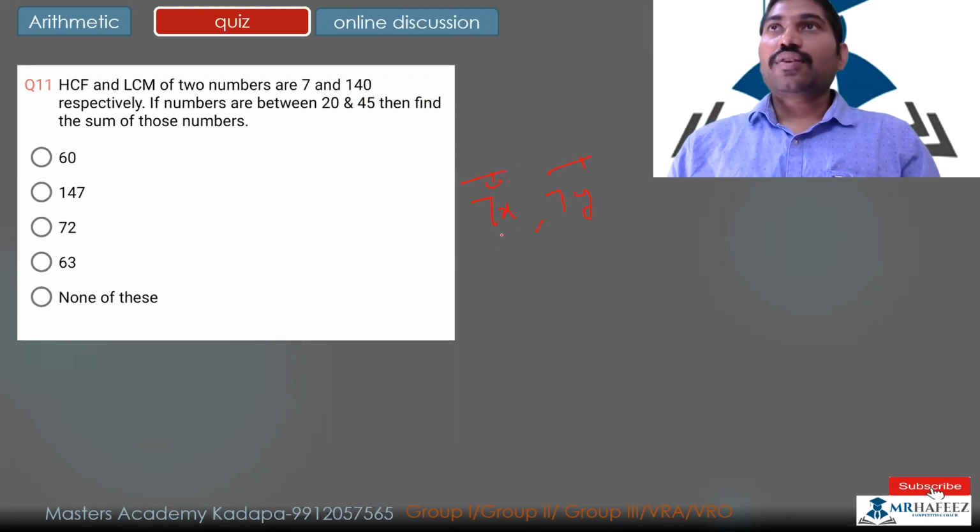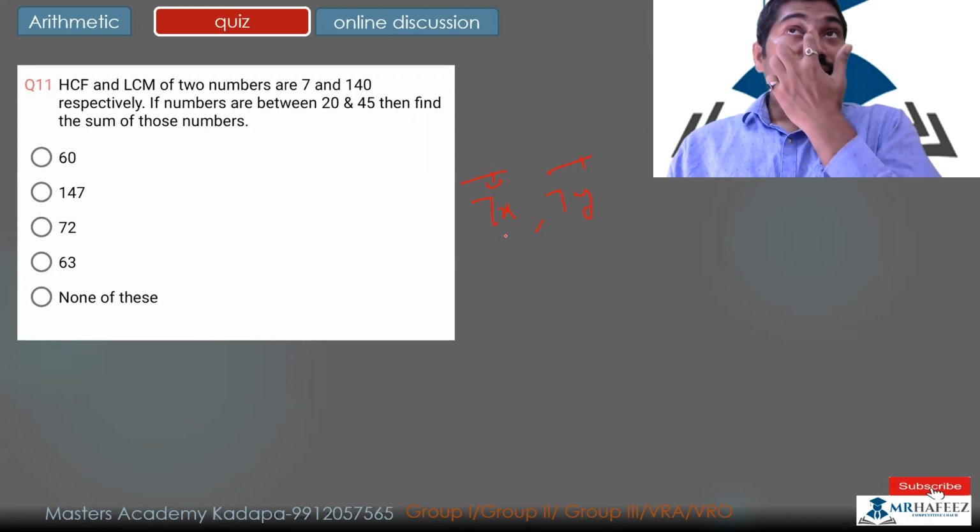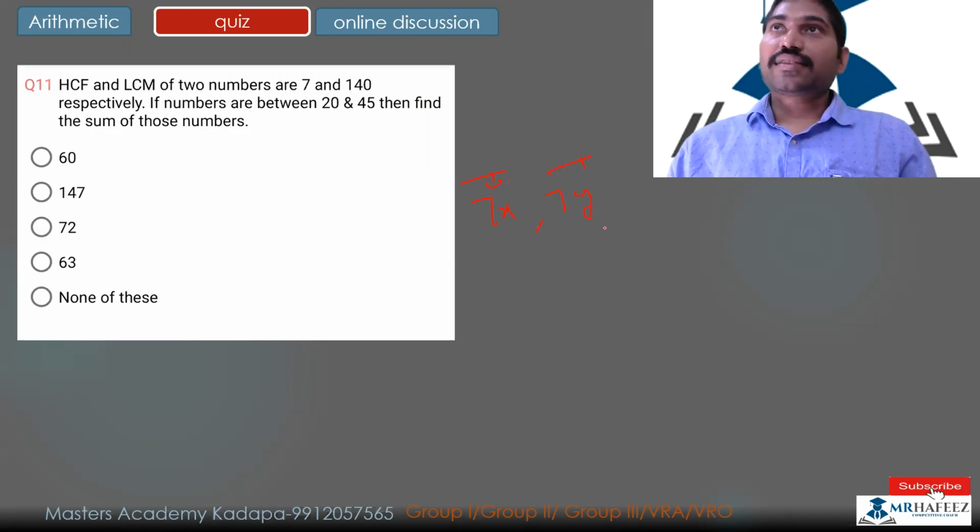Automatically the LCM of 7x and 7y is 7 into x into y. But what I have at present is 140. So 7 times how many is 140? 7 times 20. So x into y is 20. So 5 into 4 is 20.